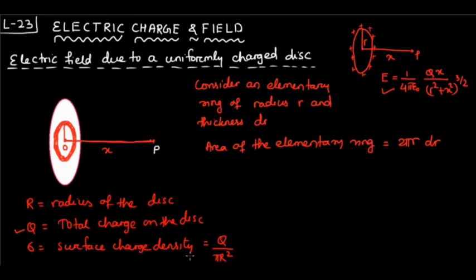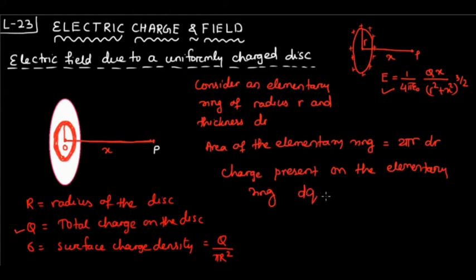If sigma is the surface charge density, then what will be the charge present on the elementary ring? dq will be equal to the area of the ring, 2 pi r dr, into the surface charge density, that is sigma. So this is the amount of charge present on the ring.